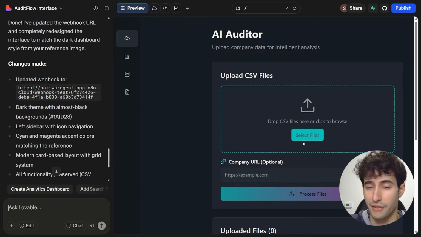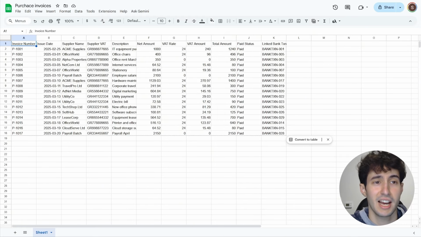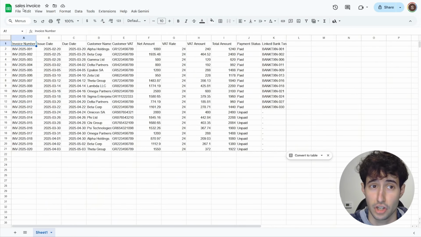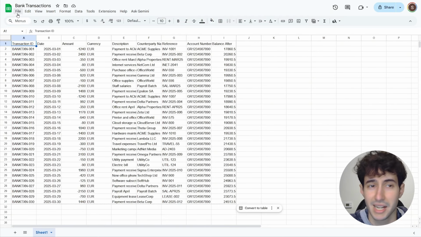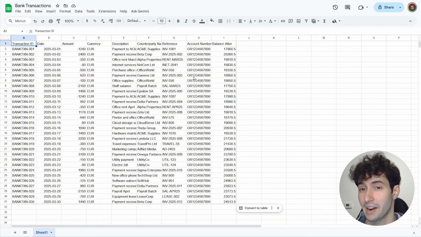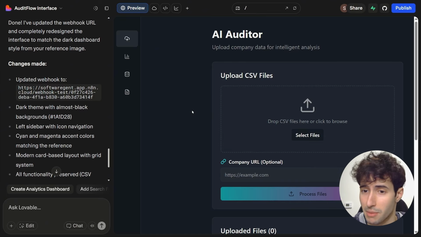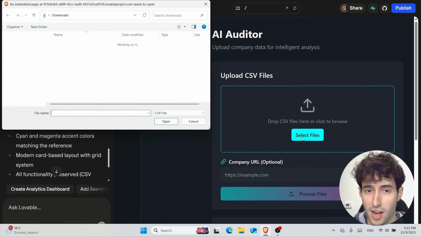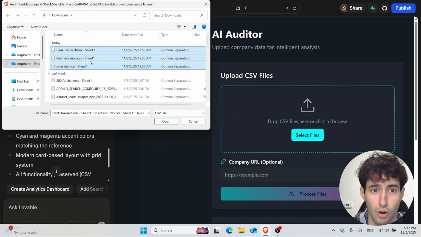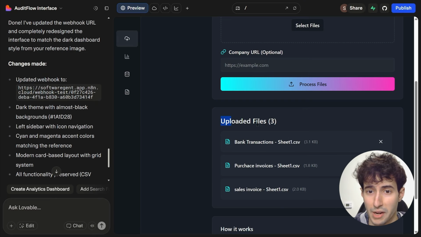So to do that, we first have to come over here and upload some CSV files, which are going to be these files over here, where I have the purchase invoices for that supposed company and also some sales invoices along with the bank transactions of that company, so our AI auditor can look inside these documents and see if there is any potential fraud that might be happening or some simple mistakes because somebody forgot to input some information. So since I have downloaded these files in my PC, I will simply come over here, click on select files, and then I will come over here and upload all these three CSV files over here, where we can see them in the